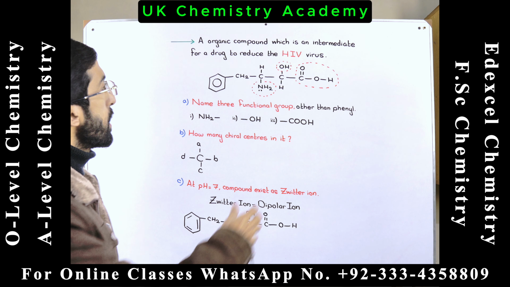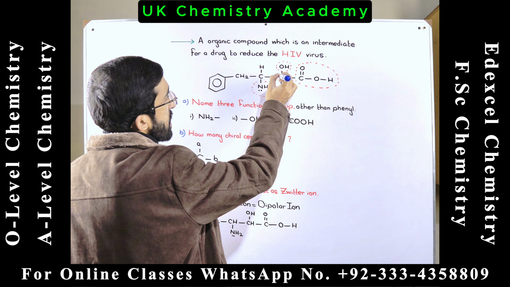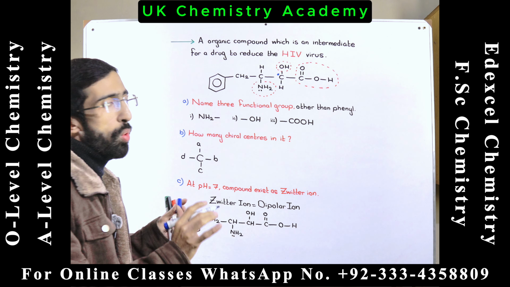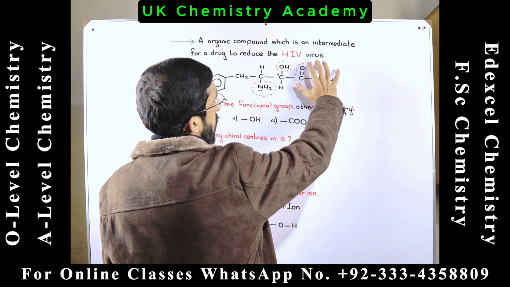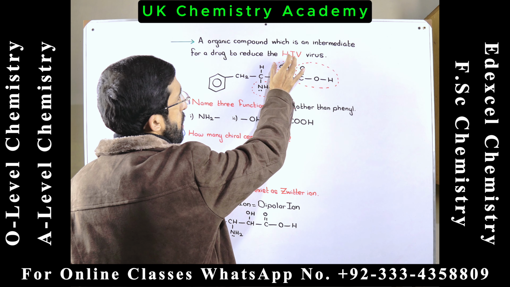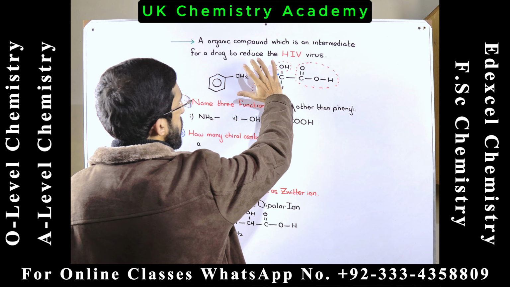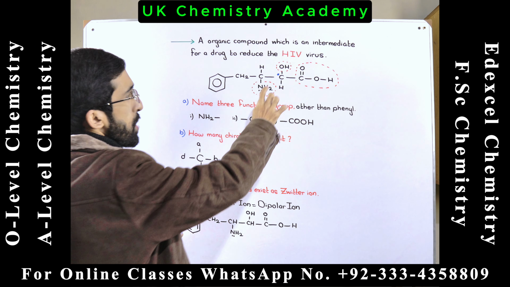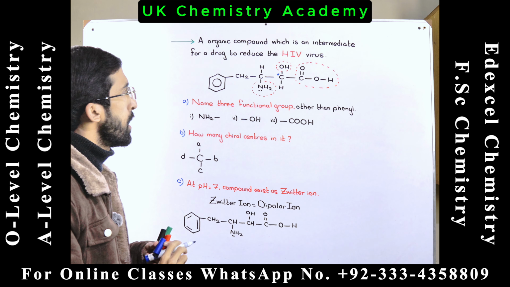So, in this organic compound, you can see that this one is the chiral carbon because it is attached to four different groups. This one is the carboxylic group. This one is the alcoholic group and this one is the hydrogen and this whole is one different group. So this carbon is attached to four different groups.